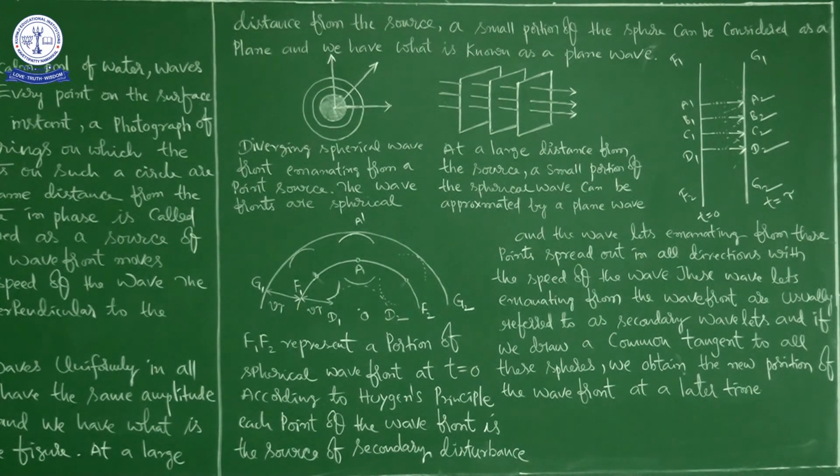Okay, afterwards see this. So you can see that plane wave, right? You see this information: diverging spherical wave front emanating from a point source. The wave fronts are spherical. Next, at a large distance from the source, a small portion of the spherical wave can be approximated by a plane wave.